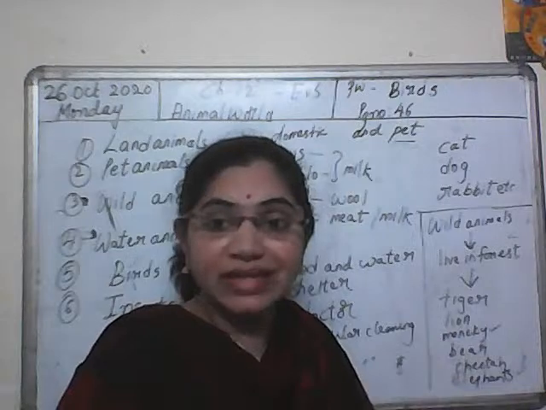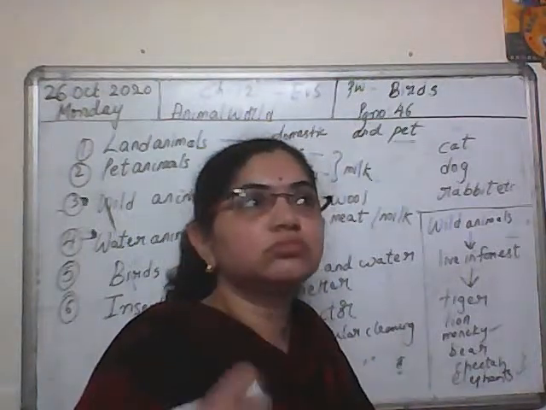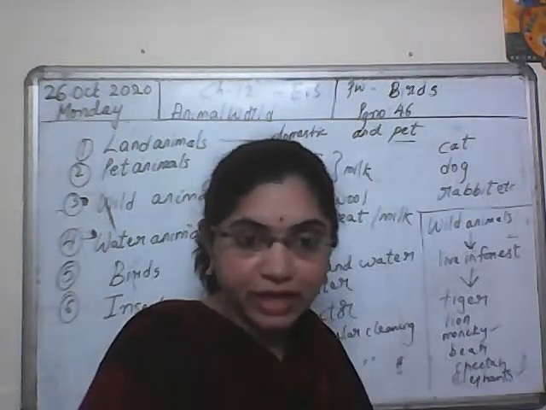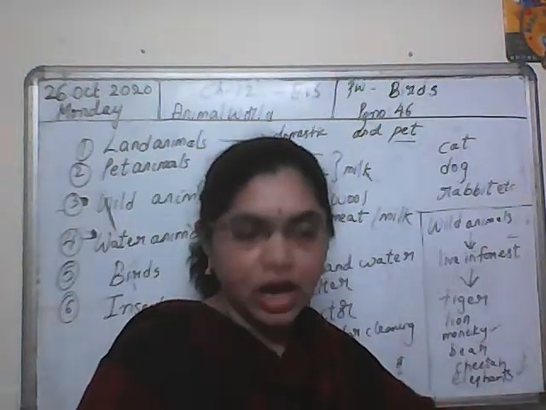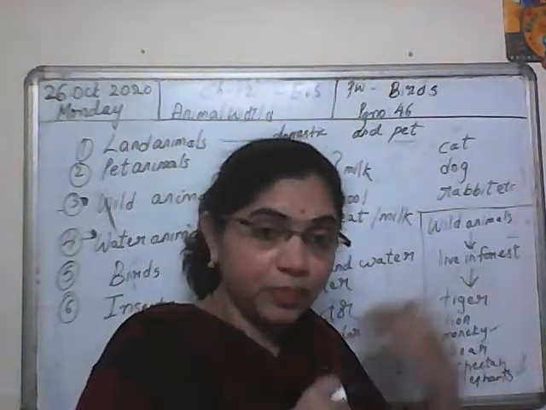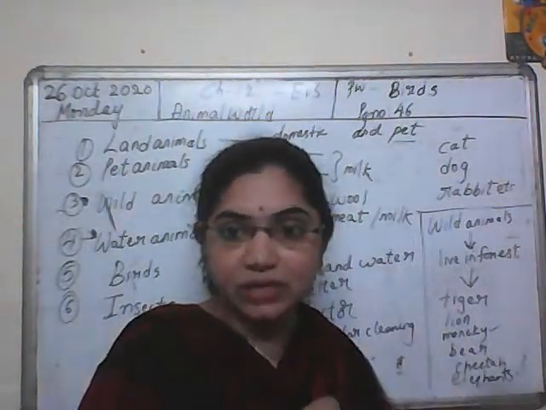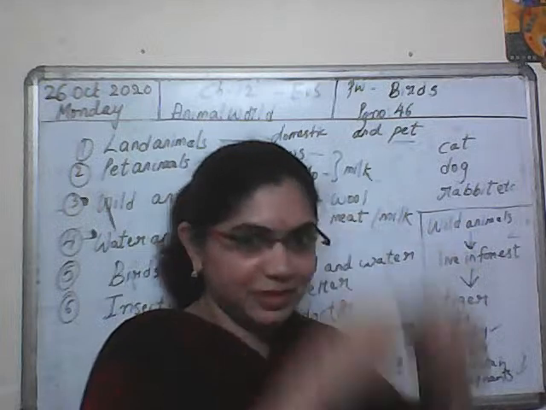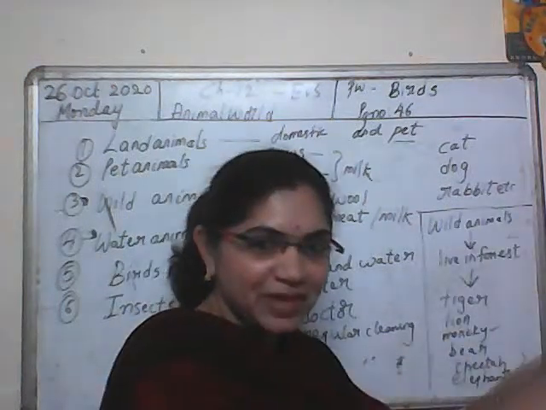Similarly, elephants are tied in temples. In the temple complex, we find some elephants tied with chains. But a person is there who has trained that animal. The trainer will always be along with the animal because they are worshipped. Elephant is Ganapati. Monkey is Hanuman. That is why we bring them and put them in temples.